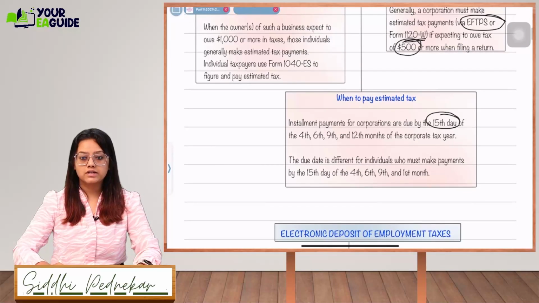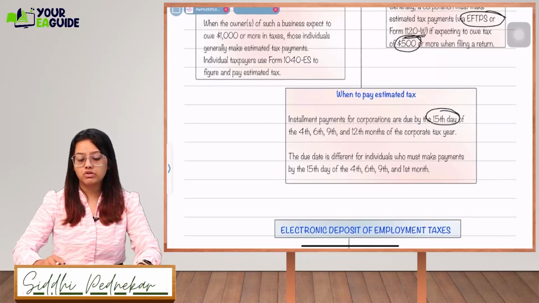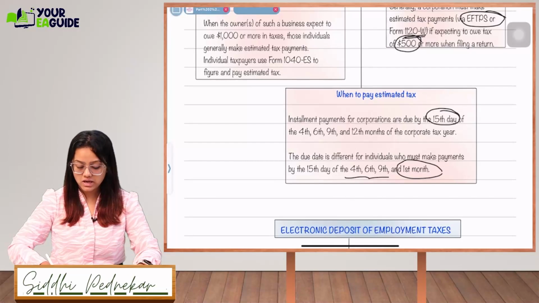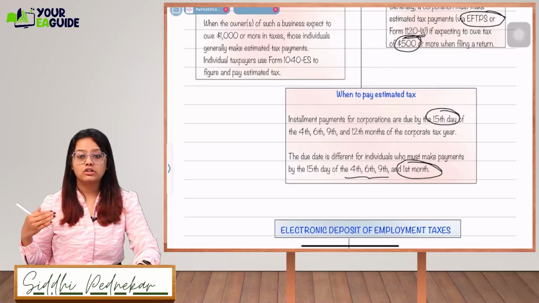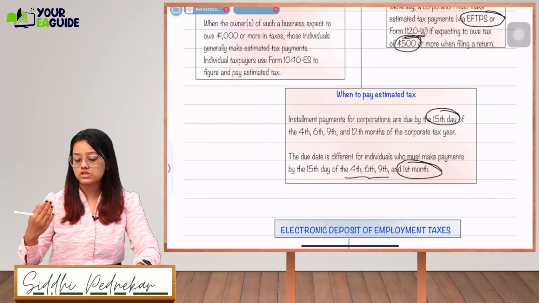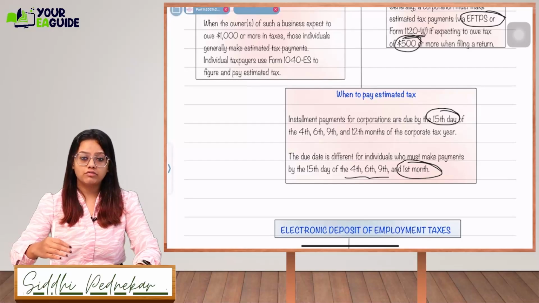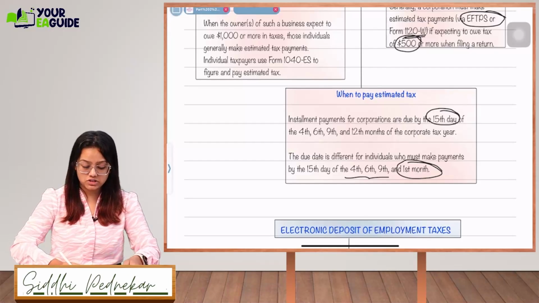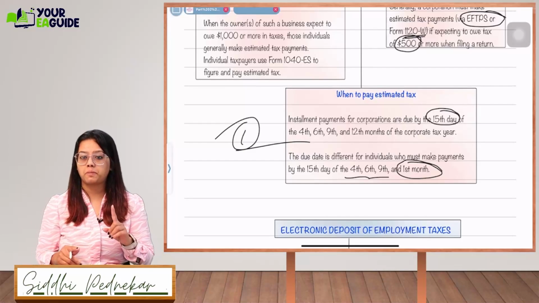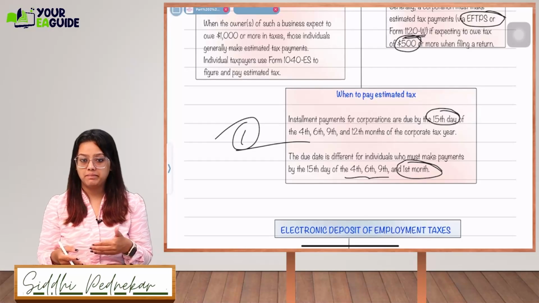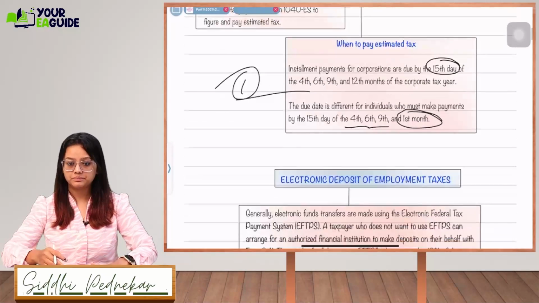The due date is different for individuals. See, for individuals, the first three due dates are the same, but the last one is the 15th of January. The last installment they can pay is on 15th January, but for a corporation, the last installment has to be paid on the 15th of December. I know the quarter has not ended, but still you have to pay it on 15th December. Based on this, there can be one question. So please remember the due dates of estimated tax payment: 4th, 6th, 9th and 12th.